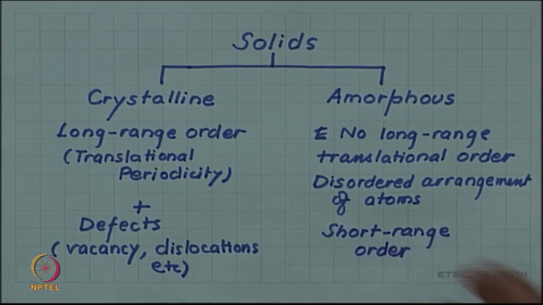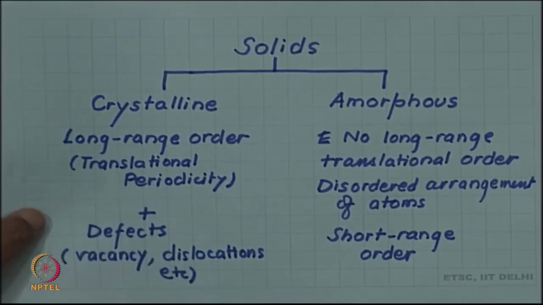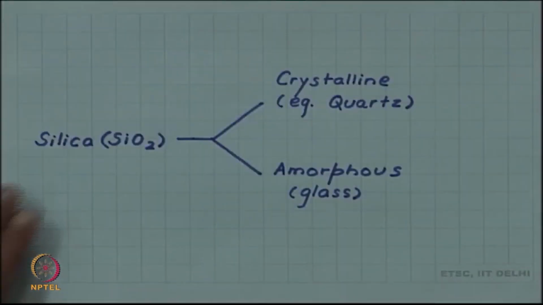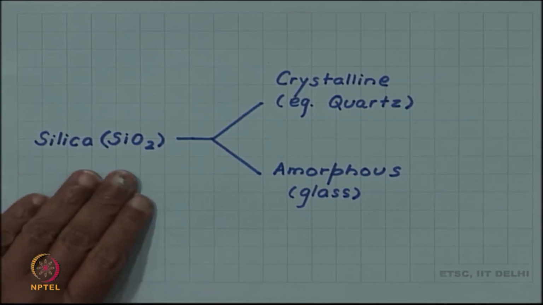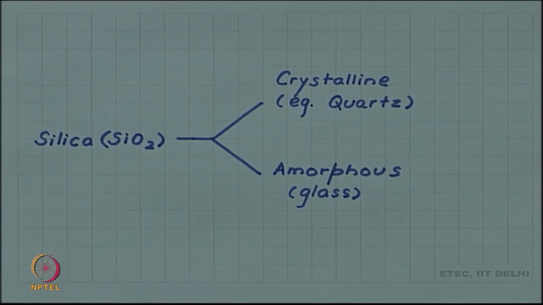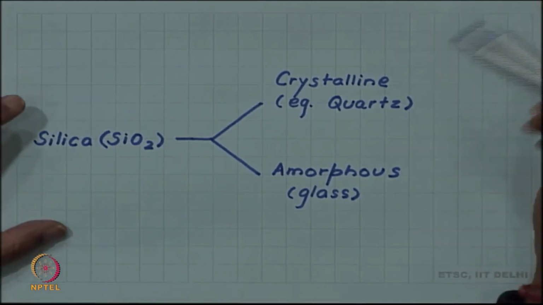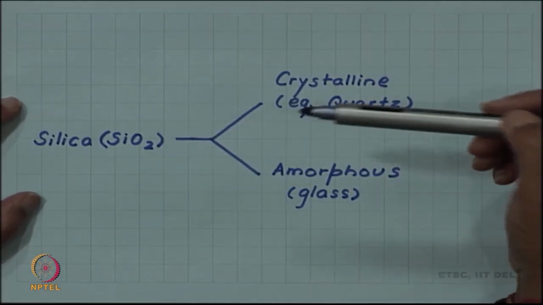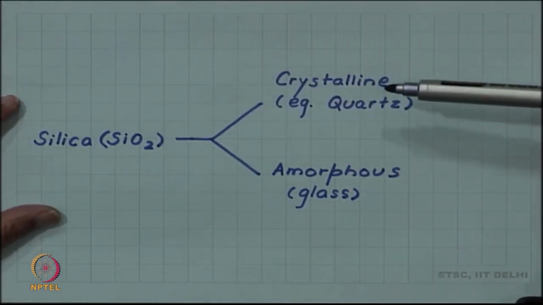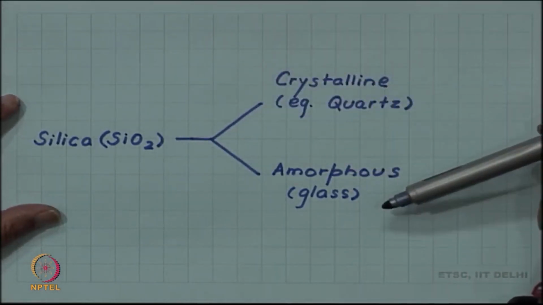What we mean by short range order will become clear when we consider the example of silica, which is one of the most common glasses. Silica, SiO2, is one of the most abundant minerals in the earth's crust, but it can come either in a crystalline form or in amorphous form.